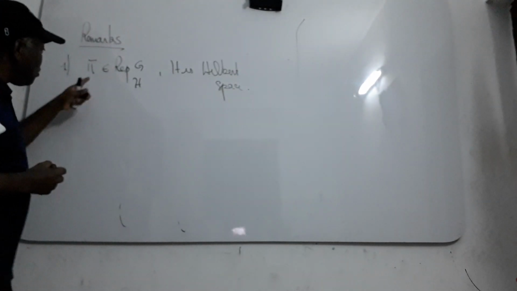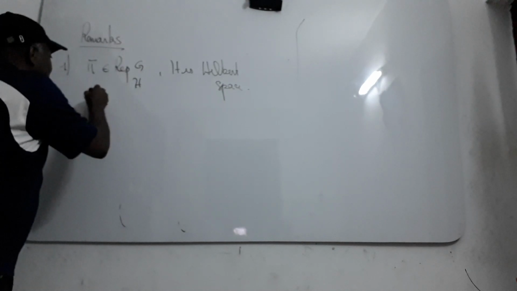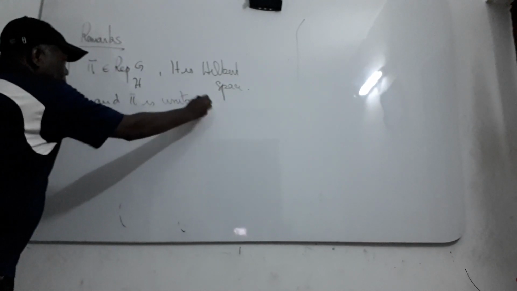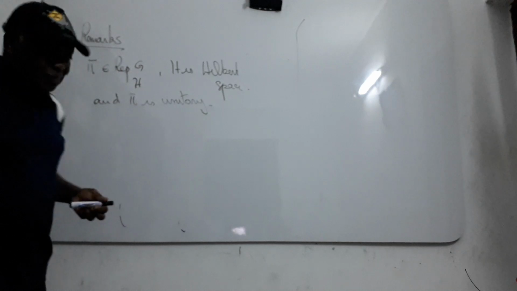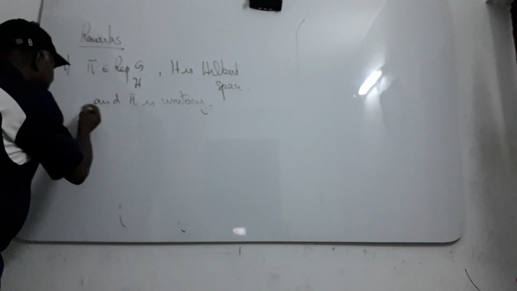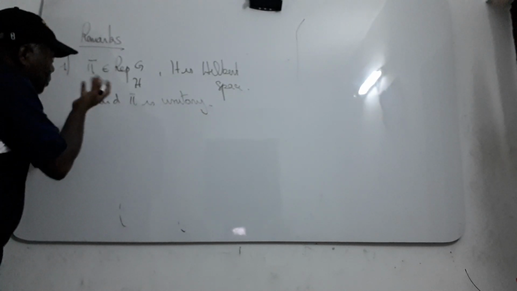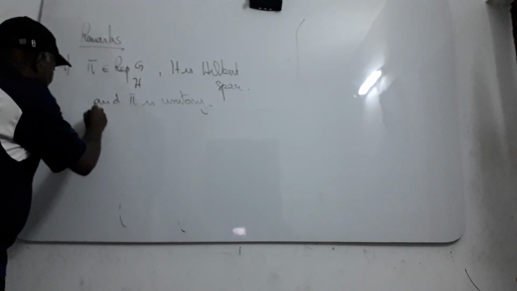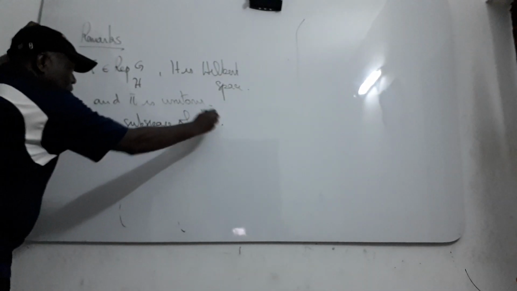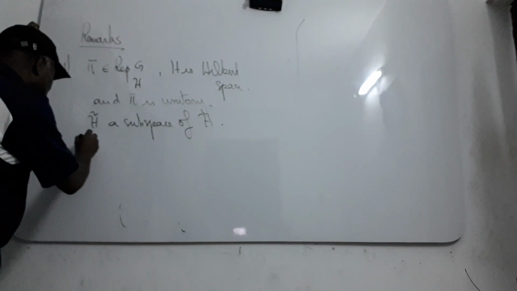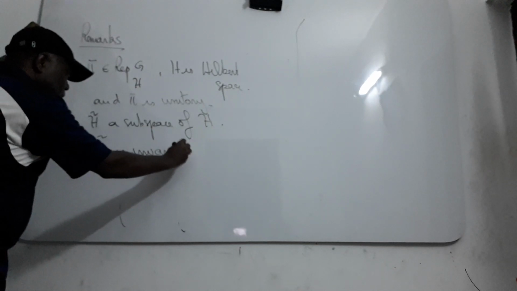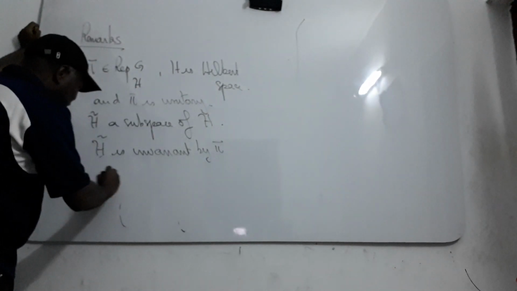H is a Hilbert space. We suppose that pi is also unitary. And then you prove that whenever we take a subspace of our Hilbert space, and you know that if H theta is invariant by pi, this is equivalent.